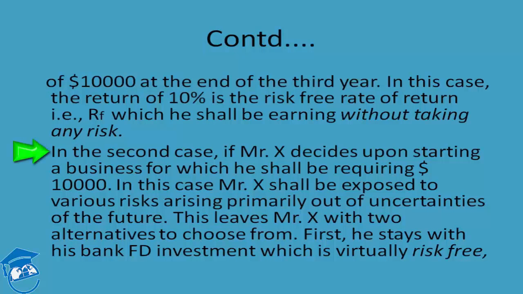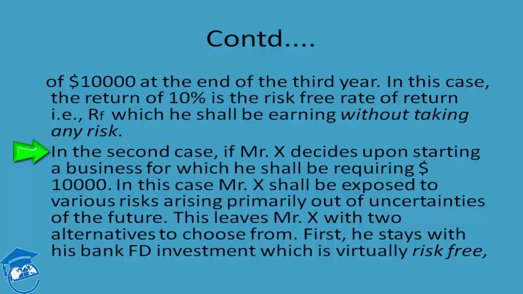Now, suppose the second option comes up. In the second case, Mr. X decides upon starting a business for which he shall be requiring $10,000. In the first case, Mr. X had an option of putting his money into a bank FD with a local bank, while in the second case, he is provided with an option of starting a business for which he shall be requiring $10,000.